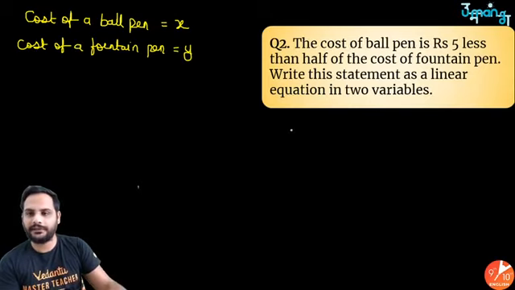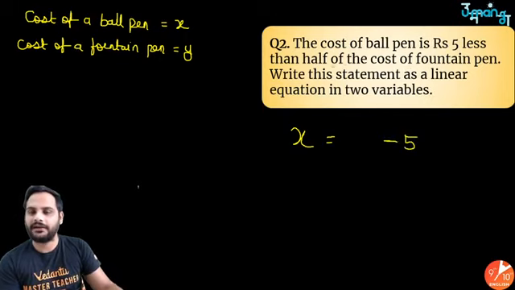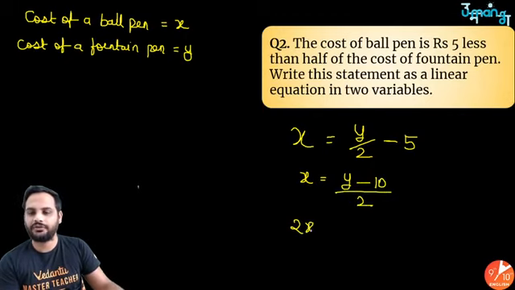Now let's read the statement. The cost of a ball pen, that is x, is equal to ₹5 less, so minus 5. But minus 5 from what? Minus 5 from the half of the cost of the fountain pen. So half of the cost of the fountain pen is y by 2. Right? So simplify this. x is equal to, take LCM here, y minus 5 into 2 is 10, whole divided by 2. Shift 2 over there. So 2x is equal to y minus 10.